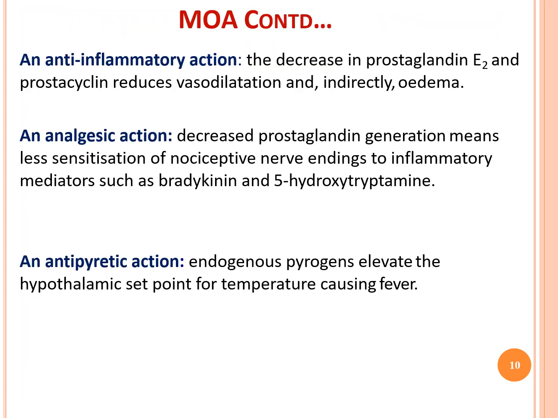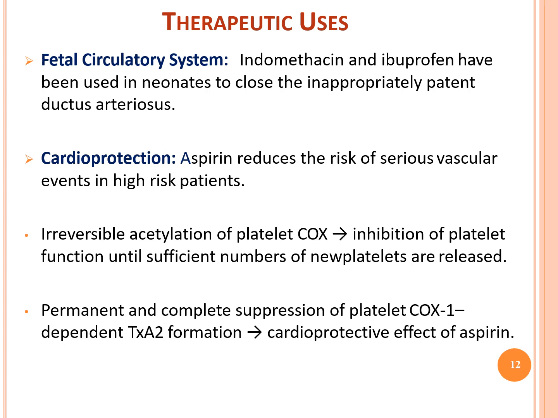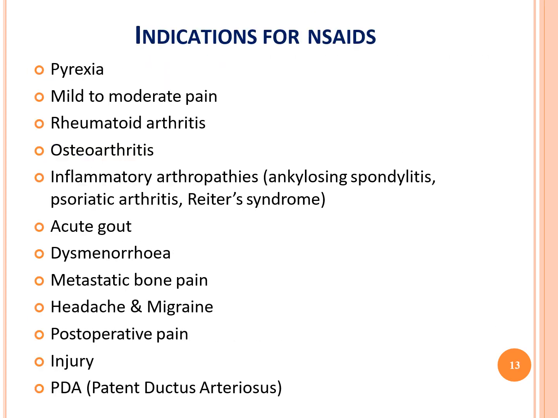So this is how the mechanism works as analgesic, antipyretic, anti-inflammatory, and what are the therapeutic uses where we can use them, as well as in the fetal circulatory system and as cardioprotective. So what are the other uses of NSAIDs? The indications are mild and moderate pain, rheumatoid arthritis and osteoarthritis, inflammatory arthropathies, acute gout, dysmenorrhea. So these are the therapeutic uses of your NSAIDs.